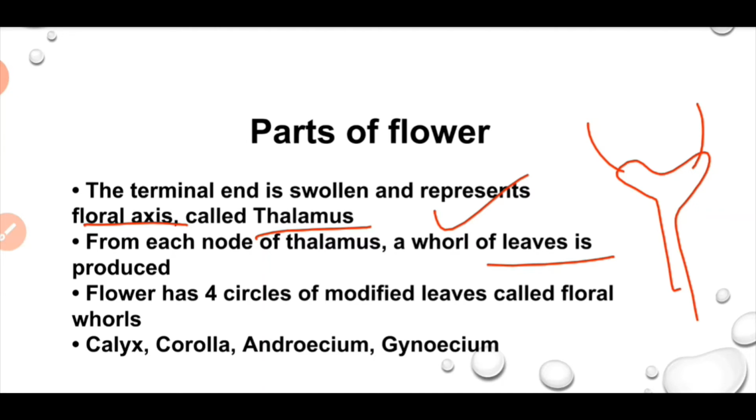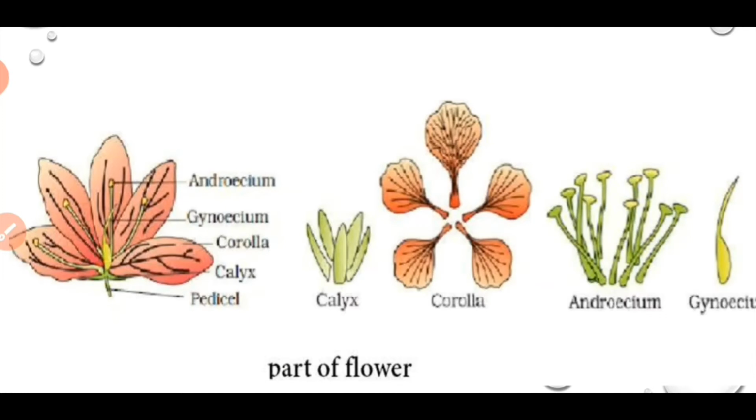The 4 whorls are calyx, corolla, androecium and gynoecium. So these are the parts of a flower. Calyx, green part of the flower; corolla, colored petals; androecium, male parts of the flower; gynoecium, female part of the flower.